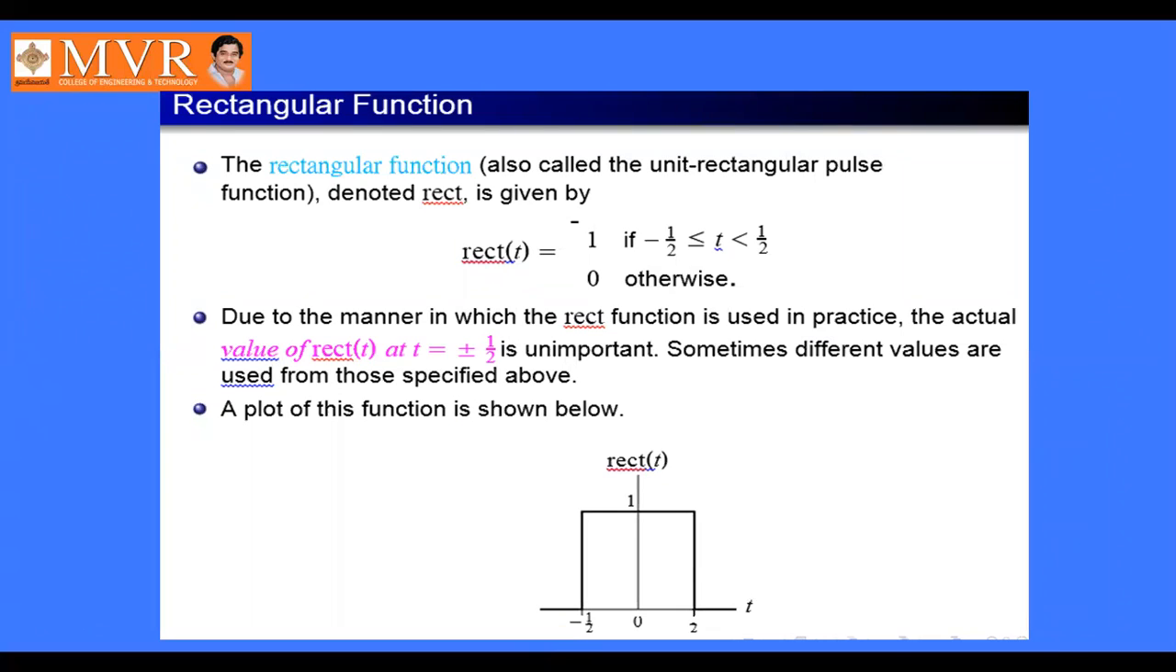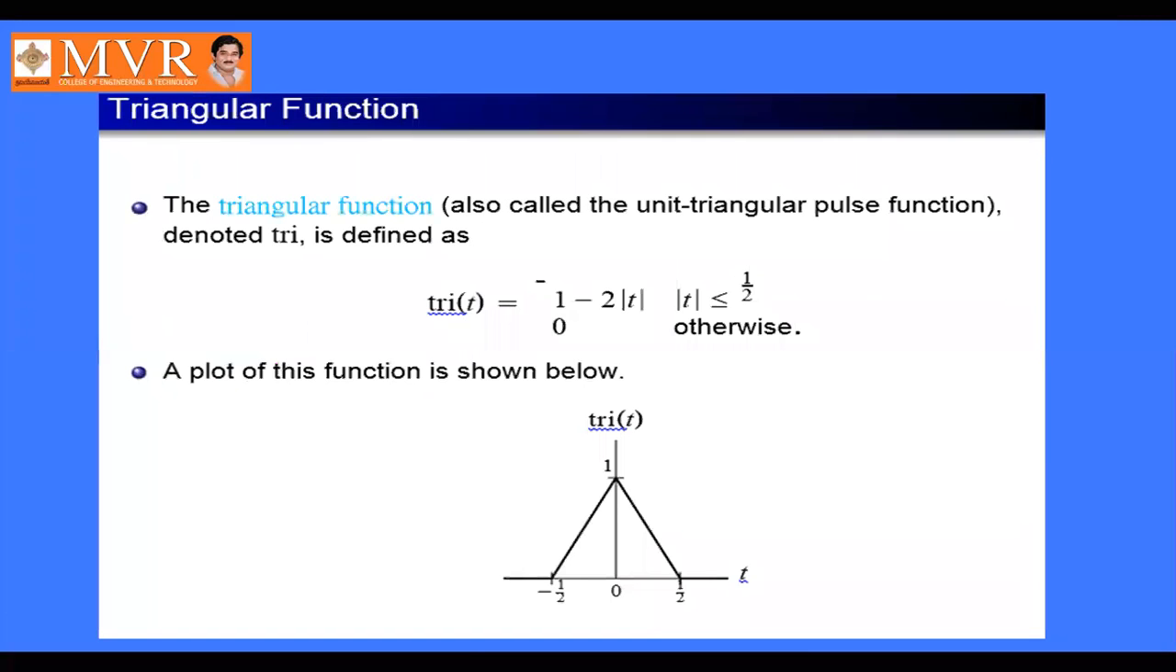Next, the rectangular function. It looks rectangular and exists only during bounded input values, from minus 1 by 2 to plus 1 by 2. Remaining, its value is 0. So it exists during the particular time from minus 1 by 2 to plus 1 by 2.